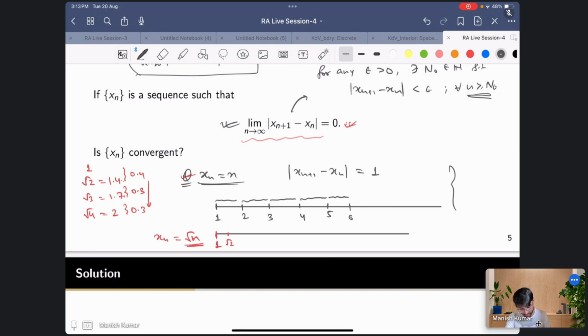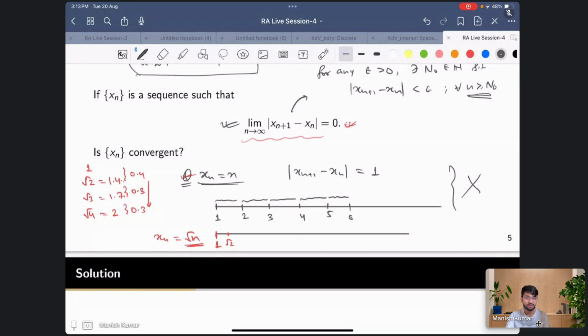Now we'll find an example where the sequence actually has this limit of 0, but the sequence is still divergent. That is what root n is. Root n is divergent, right? We know that root n is going to infinity. Now I'll show that the limit of two adjacent terms is going to 0. That is the thing I need to show now.